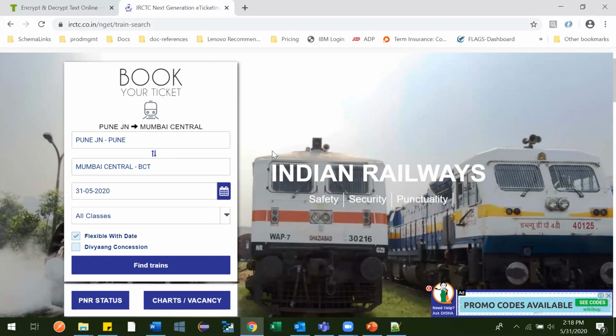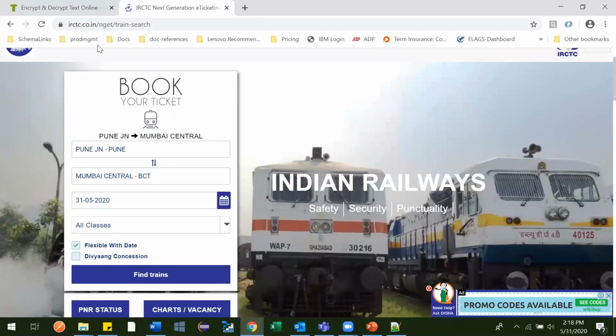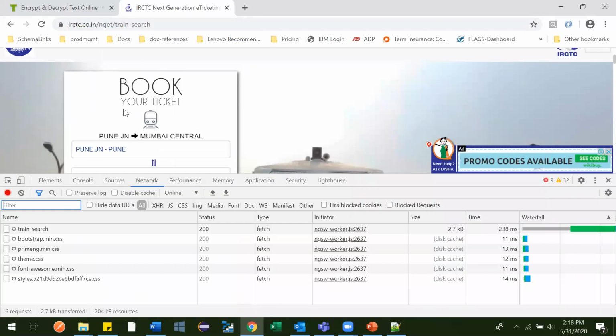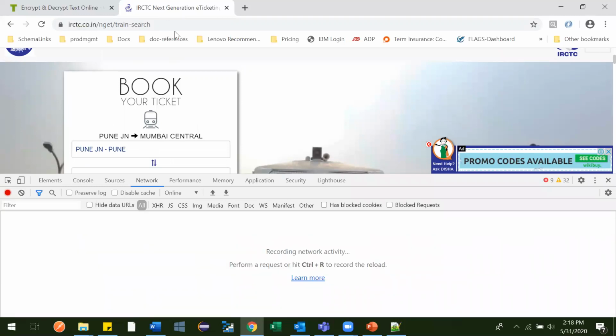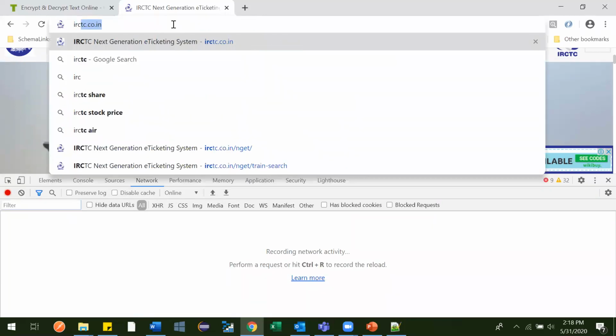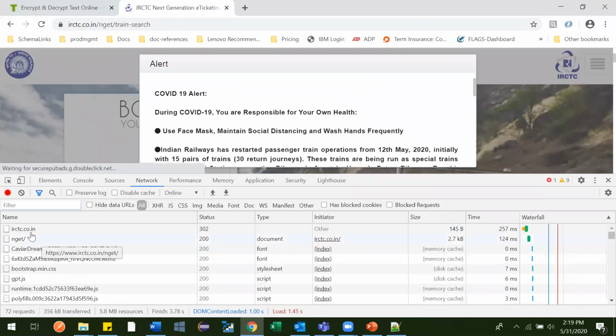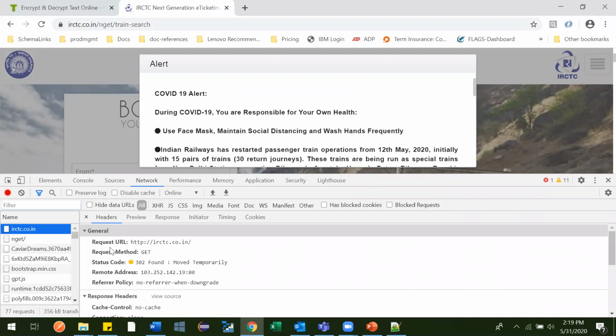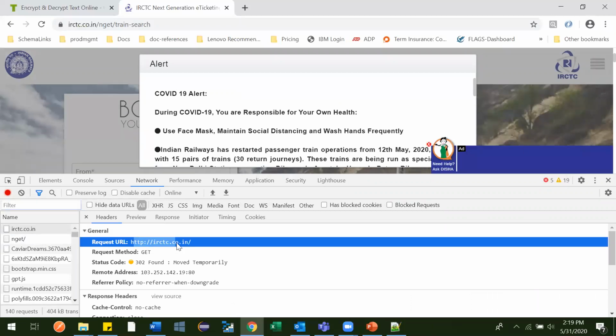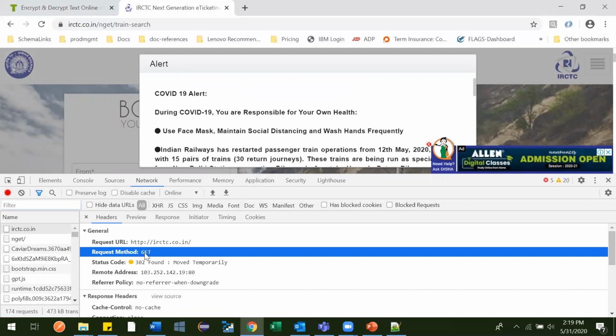Now I'll show you what APIs look like. For example, go to the network tab, close everything, and we'll redirect to this IRCTC. See here, you can see so many things are getting called. This is the request URL, and the request method is GET. GET is one of the methods, like GET, PUT, POST, DELETE. These are the four CRUD operations we basically do through APIs.